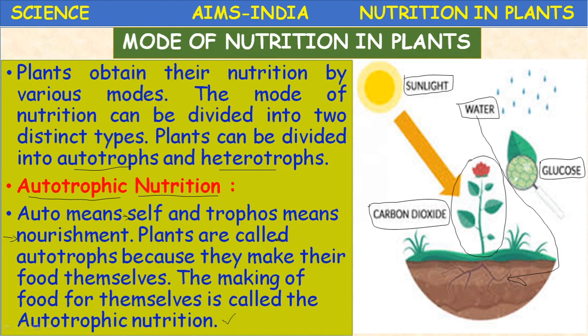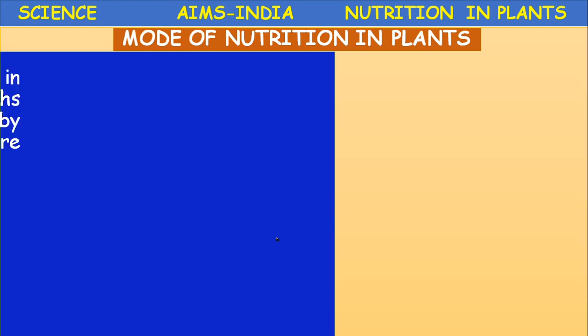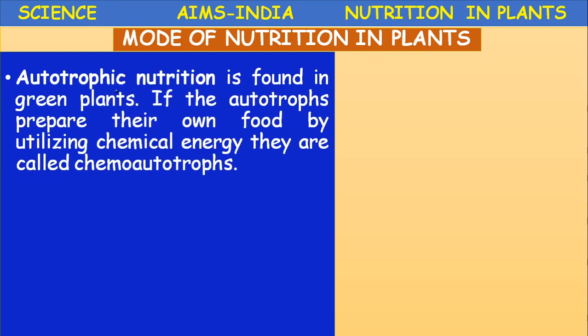So once again, what are autotrophs? Autotrophs are the organisms which can synthesize their own food. Examples: all green plants, some bacteria and algae come under this category, autotrophic nutrition. Next, the mode of nutrition. Autotrophic nutrition is found in green plants.